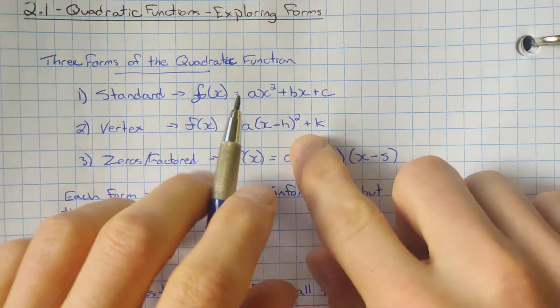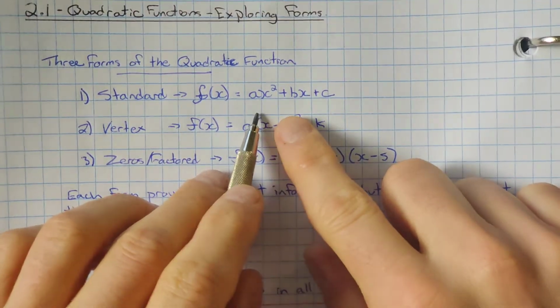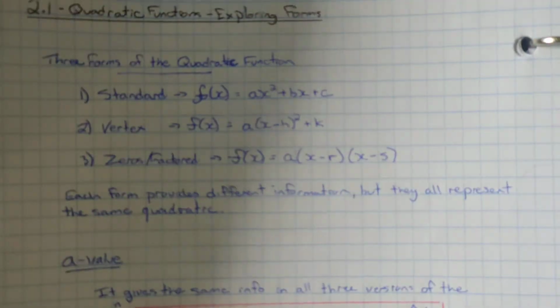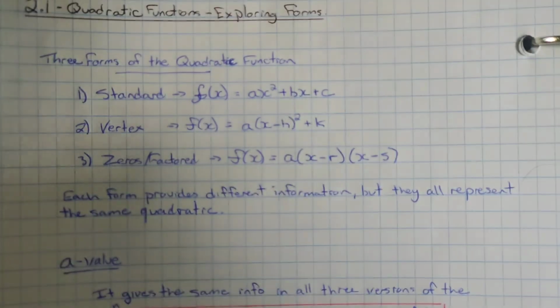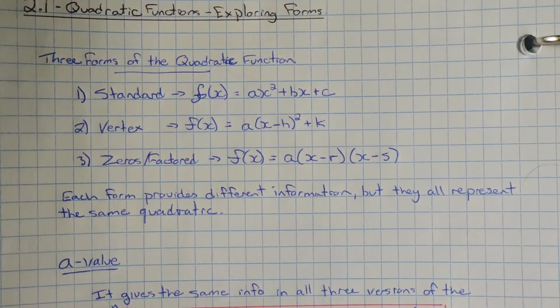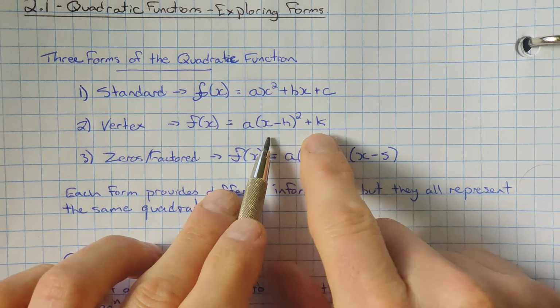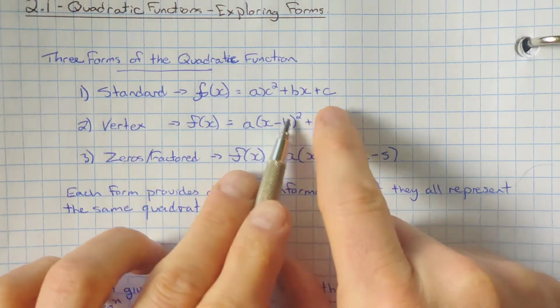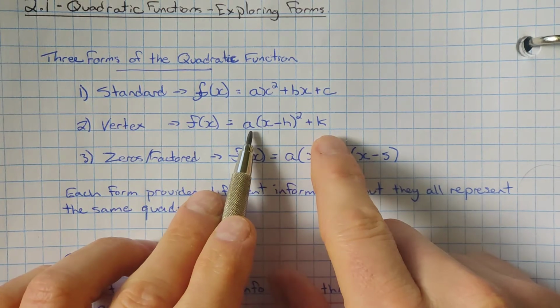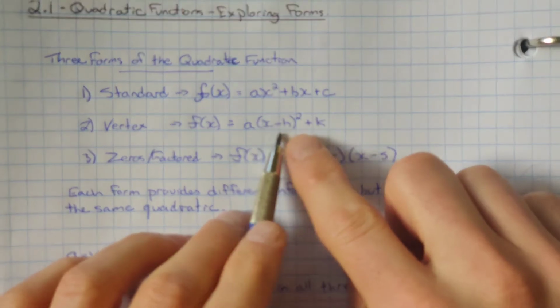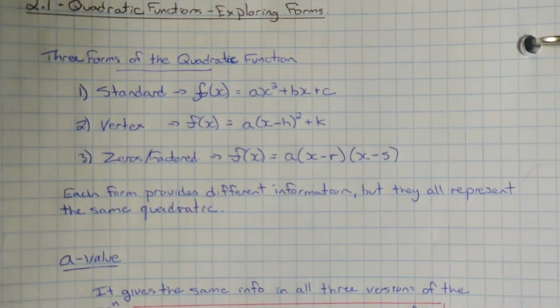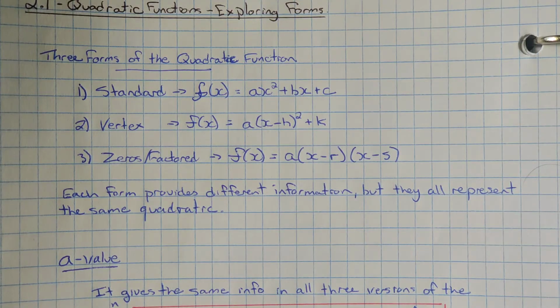Standard form, we recall, ax squared plus bx plus c is our equation, and then the vertex form is a times x minus h squared plus k. Remember, standard form and vertex form. Standard form is just kind of what we have as our general equation, and then vertex form gives us the actual vertex of the parabola by looking at the values.